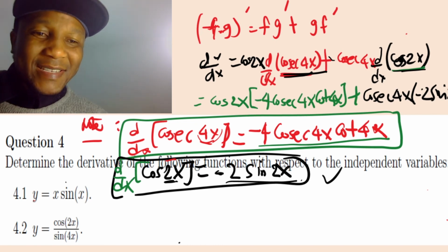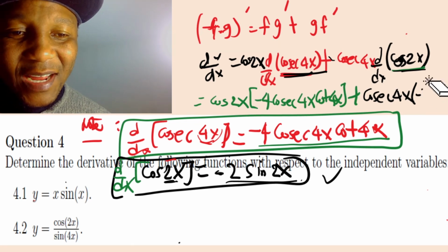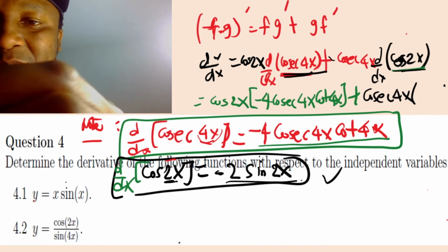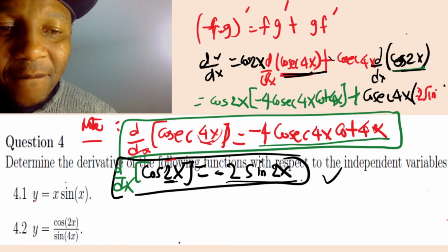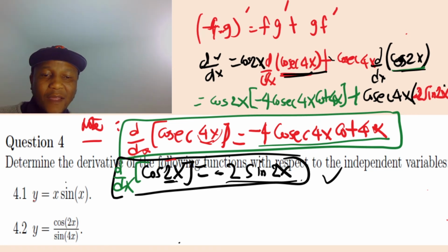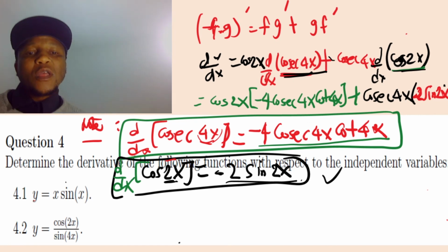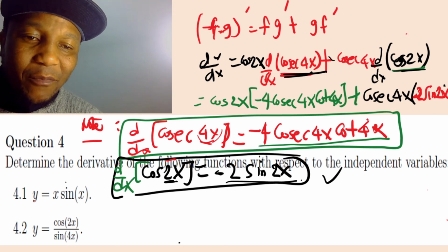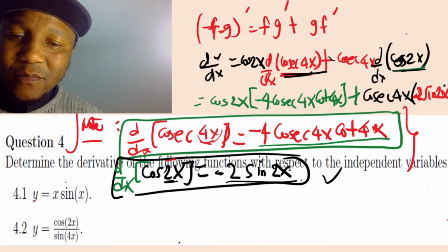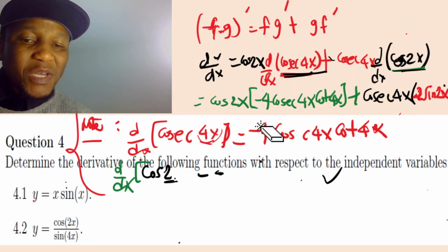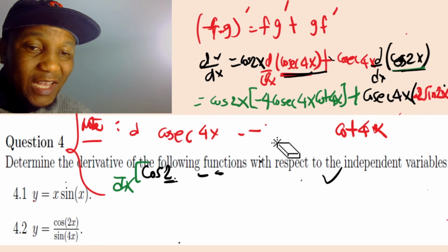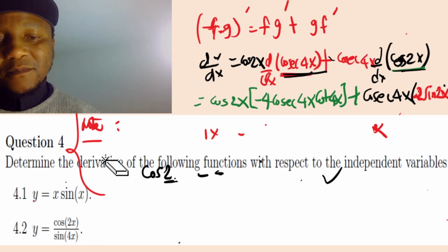It's not visible too clearly, but it's -2 sine 2x. Even though you cannot see it, it's -2 sine 2x. So these two are very important to show. Now I'm going to continue. There's no space, but make sure you write that, even though it's cramped, because it has to be part of the solution.